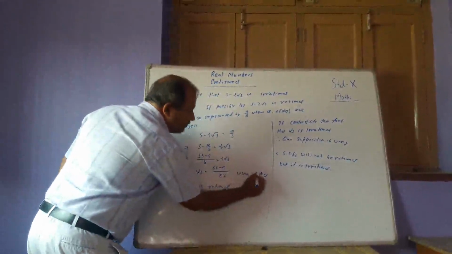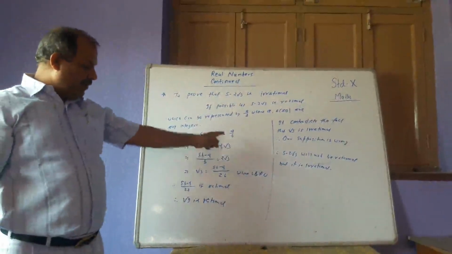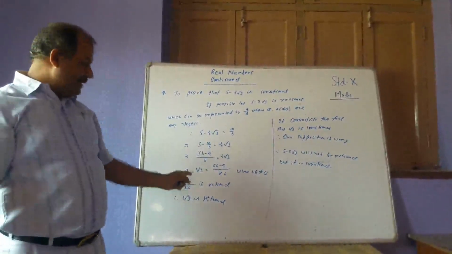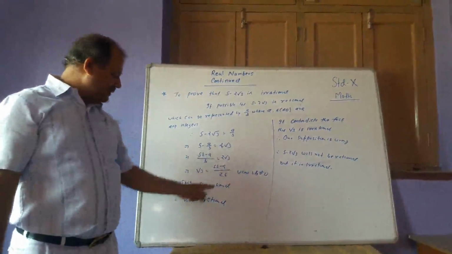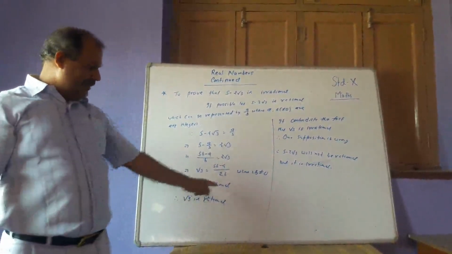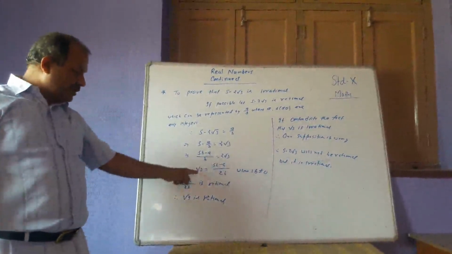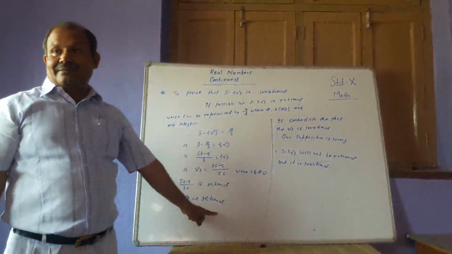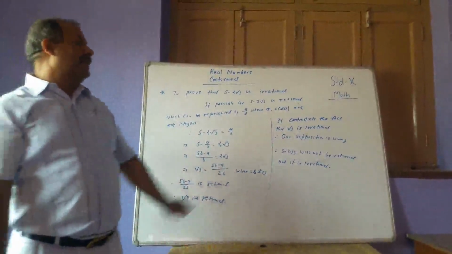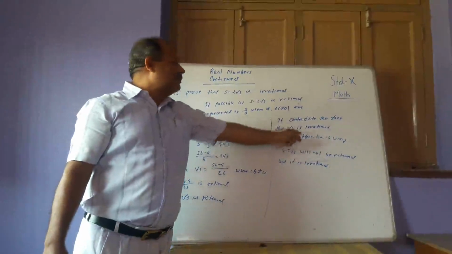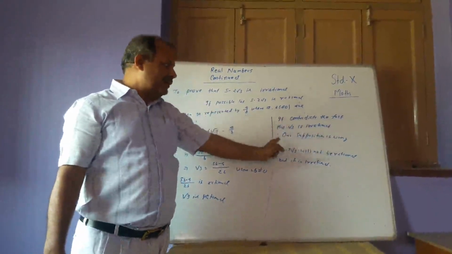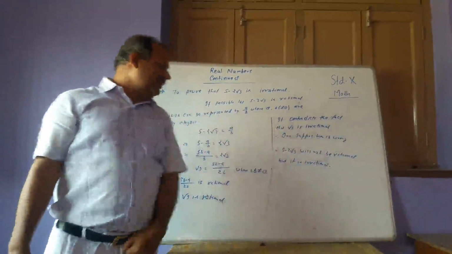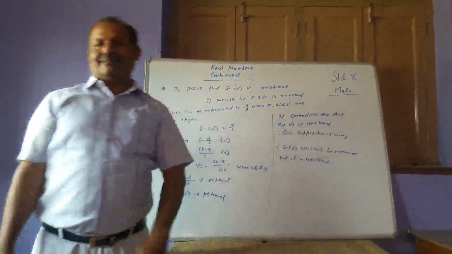It is also of the form p by q, where p and q are integers, and therefore this will be a rational number. (5b minus a) by 2b is rational, and it is equal to root 3, therefore root 3 is rational. But you know root 3 is not rational, it is irrational. Therefore it contradicts the fact that root 3 is irrational. So our supposition is wrong. Therefore 5 minus 2 root 3 will not be rational, but it is irrational.